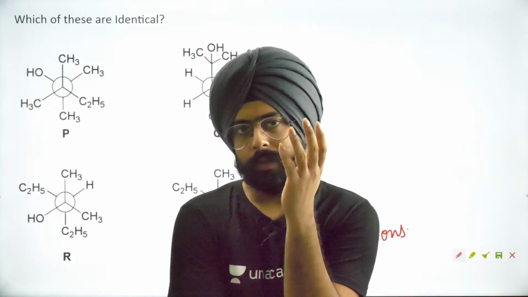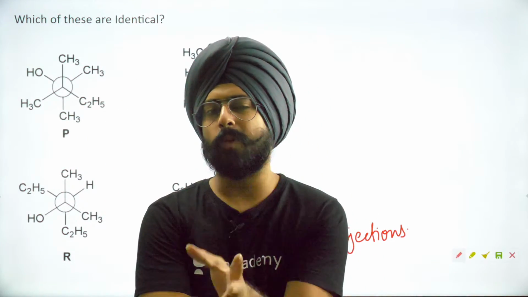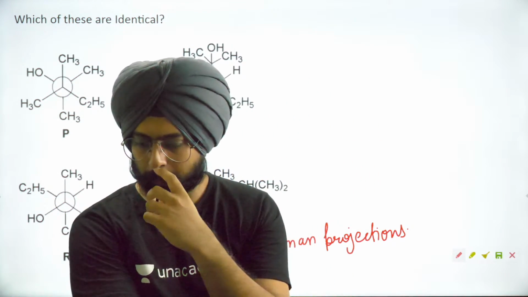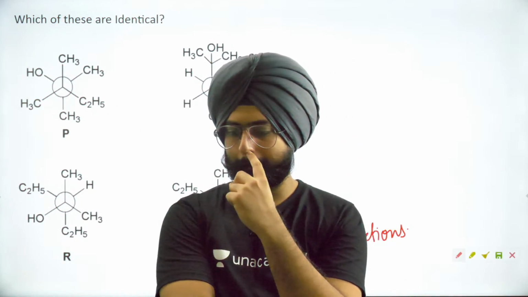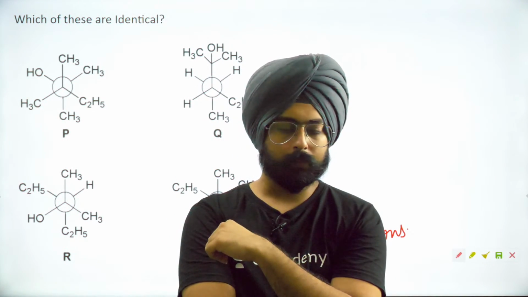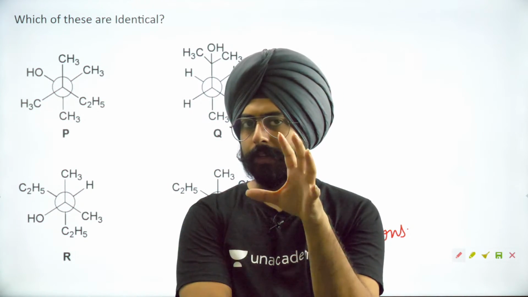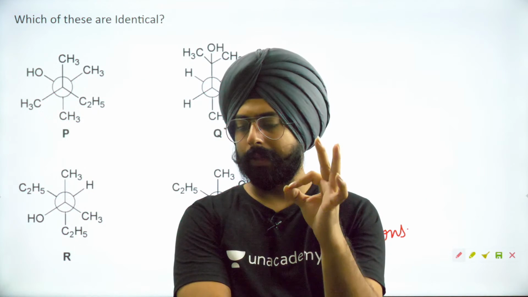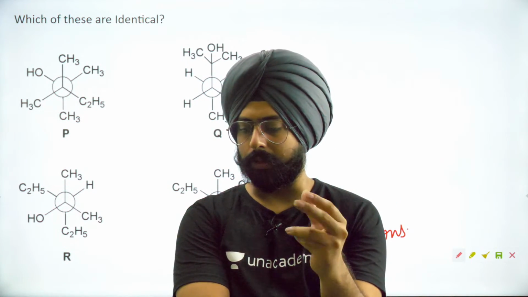So Shreyas is suggesting this. People, can you tell me what is the problem with the solution Shreyas is telling us? What do you think? Shreyas is saying that you can write the configuration of each and every carbon over here. What's the problem with his or her solution?